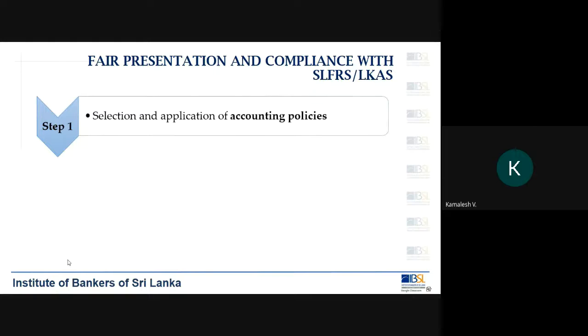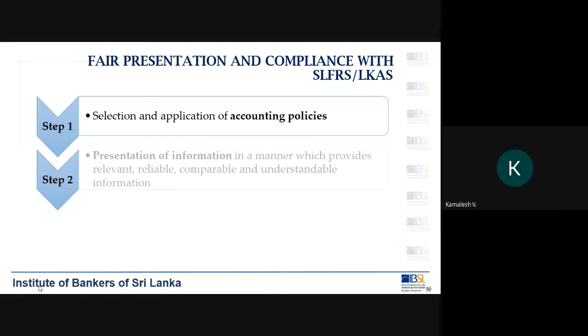So, what do you do? You select the required accounting standards. And based on these standards, you develop your accounting policies. Step 2, you present your financial information in a manner which provides, you have already gone through this, relevant, reliable, comparable, and understandable.